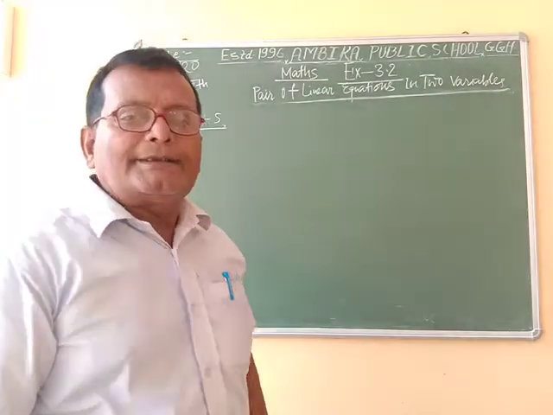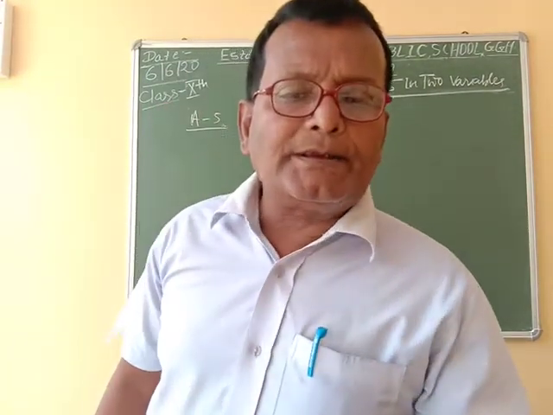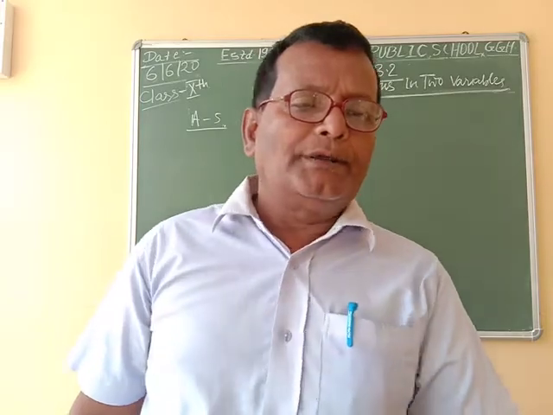Here let us consider that x be the width of the garden.